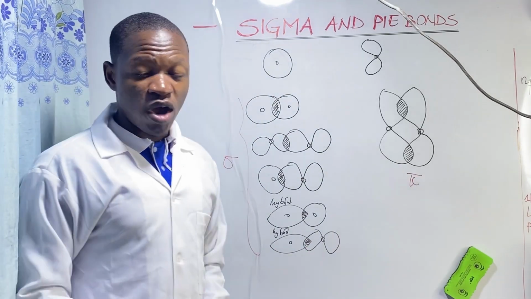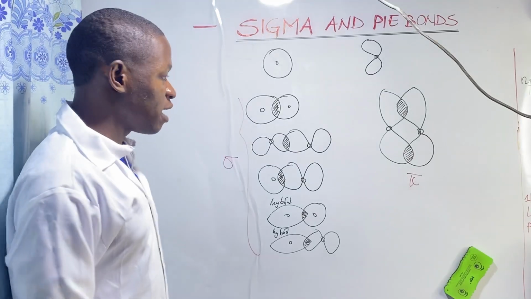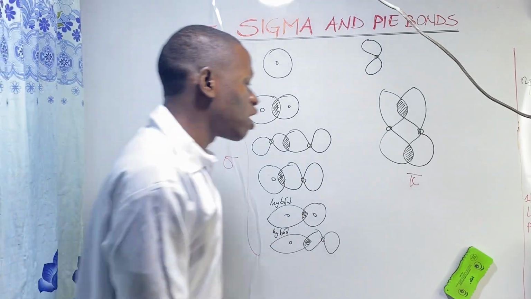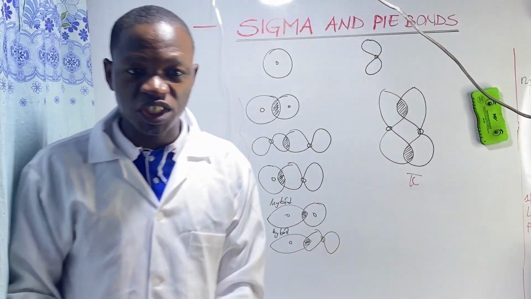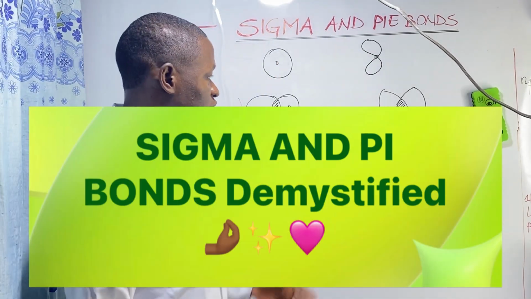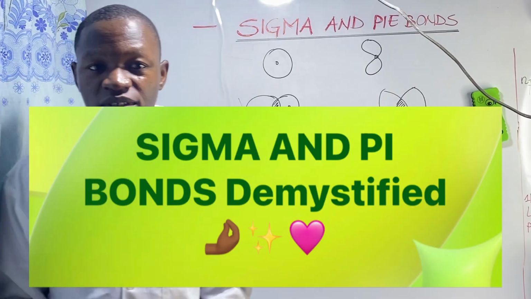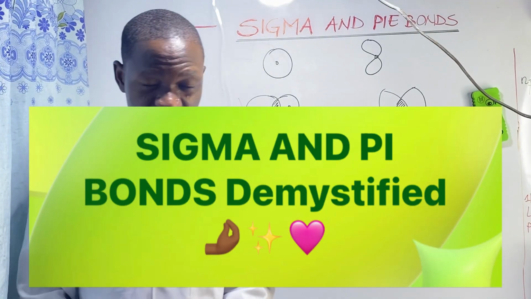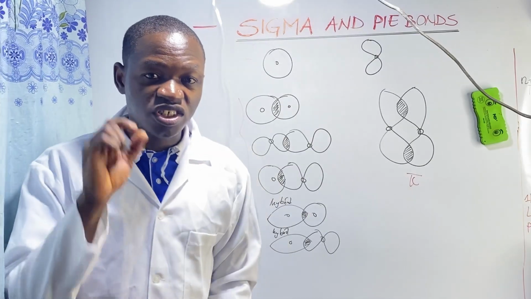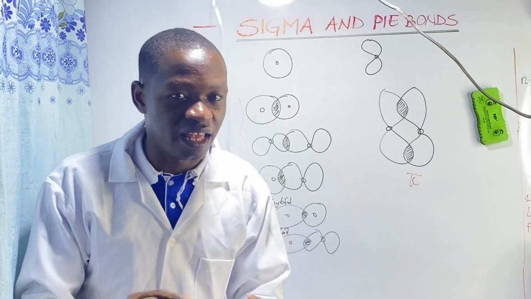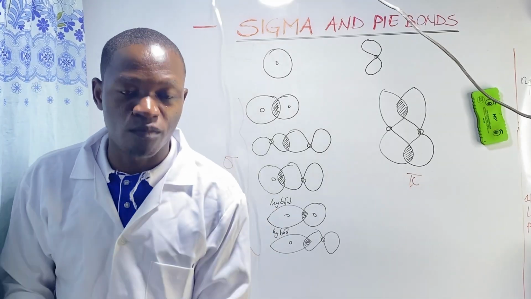Okay, now we are going to explain which of the two bonds is stronger. So, bond strength, or sigma and pi bond strength. The strength of a covalent bond depends on the degree or the extent of overlapping of atomic orbitals.